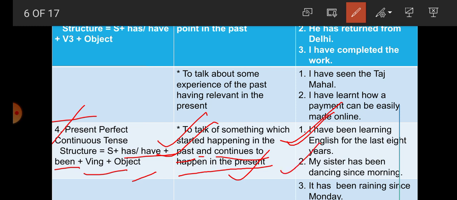It means that she started dancing in the morning and now it continues. Third one, it has been raining since Monday. It means that since Monday it was raining and now it continues. So we have got here that present perfect continuous tense talks of something which started happening in the past and continues to happen in the present.